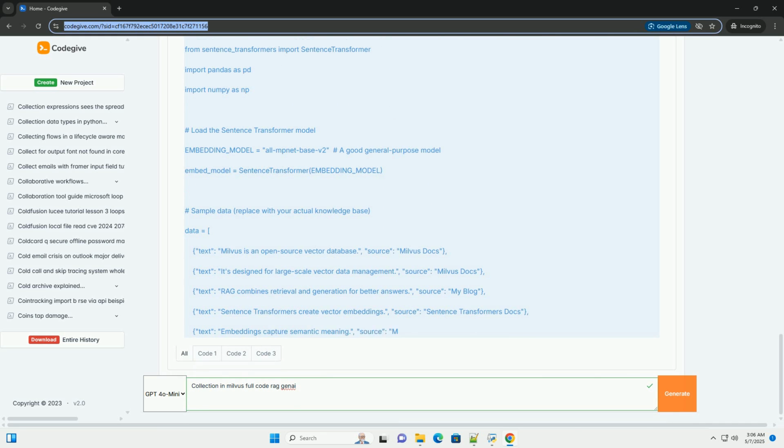For IVF_FLAT, nlist is important. Larger nlist values generally lead to better search accuracy, but slower indexing and more memory usage. Start with a value like 4*sqrt(n), where n is the number of vectors in your collection, and tune from there.